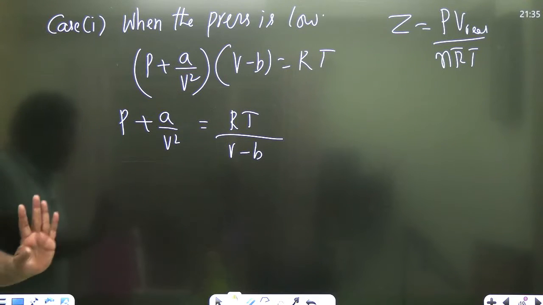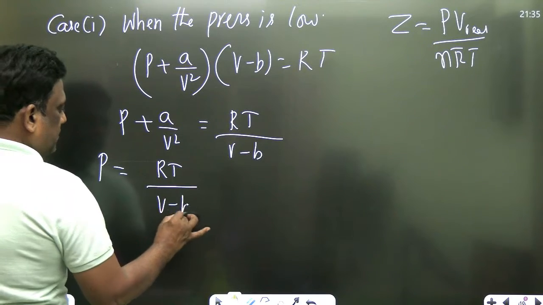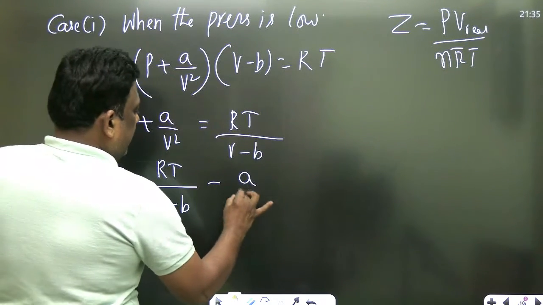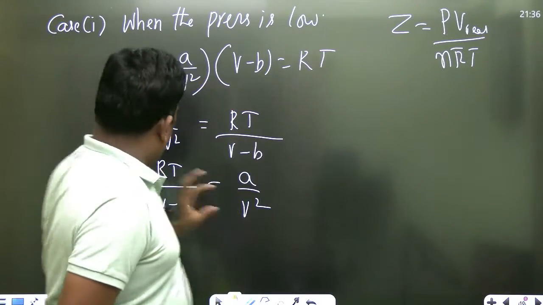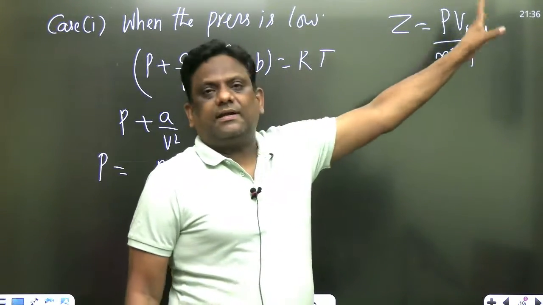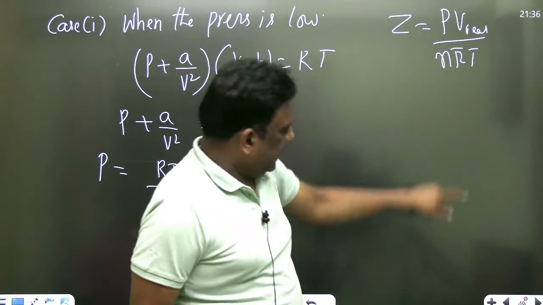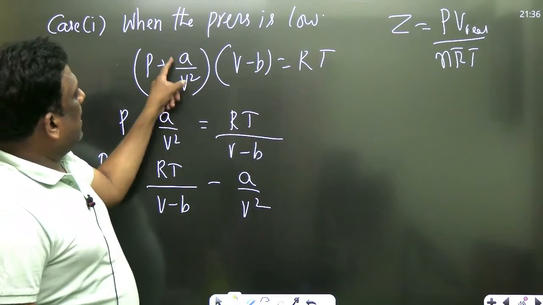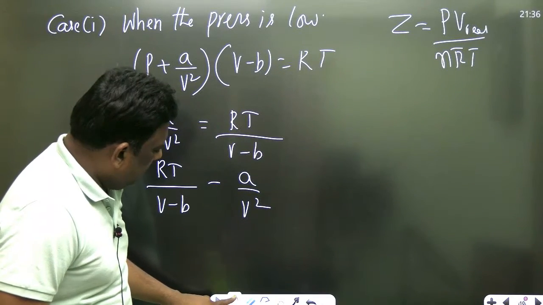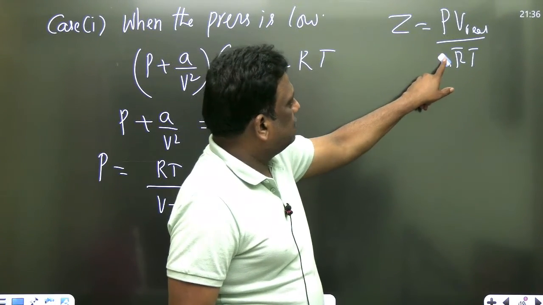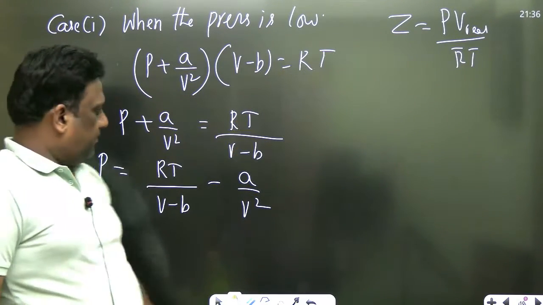अब देखना, sirs. एक काम करेंगे हम. P can be written as RT by V minus B minus A by V square. No problem. What do you want? Compressibility. तो क्या करो? P है यहाँ पे, V by NR bar T से डिवाइड करो. अरे यार, if you take n as 1, in this equation I took n as 1. Actually it will be n square V square NB. तो n मोलार मतलब एक मोल ले लेंगे. So therefore, let me take n as 1. If I take n as 1, this will be the equation. Okay, no problem at all.